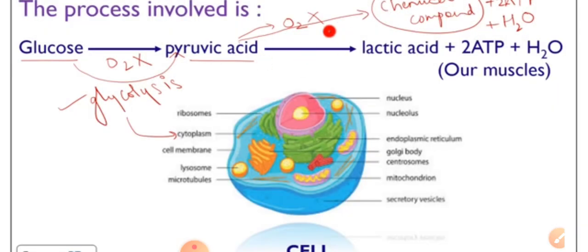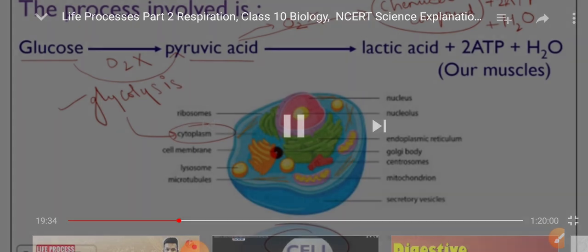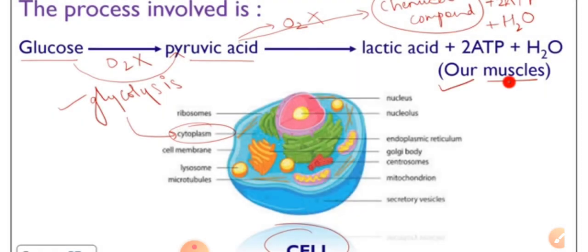This process takes place in the absence or insufficient supply of oxygen, inside the cytoplasm.